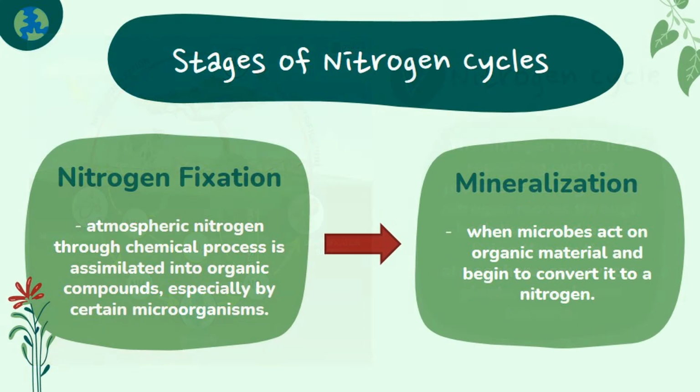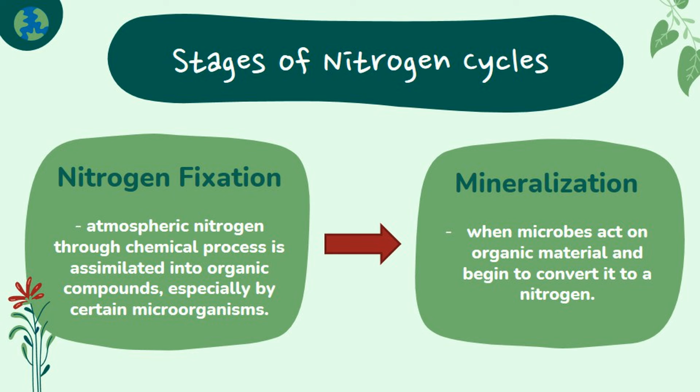In the first stage, nitrogen moves from the atmosphere into the soil. However, this nitrogen is unavailable to plants because the gaseous form cannot be used directly by plants without undergoing a transformation. Hence, nitrogen fixation happens, where atmospheric nitrogen through chemical process is assimilated into organic compounds, especially by certain microorganisms, as part of the nitrogen cycle. Fixation converts nitrogen in the atmosphere into forms that plants can absorb through their root systems.